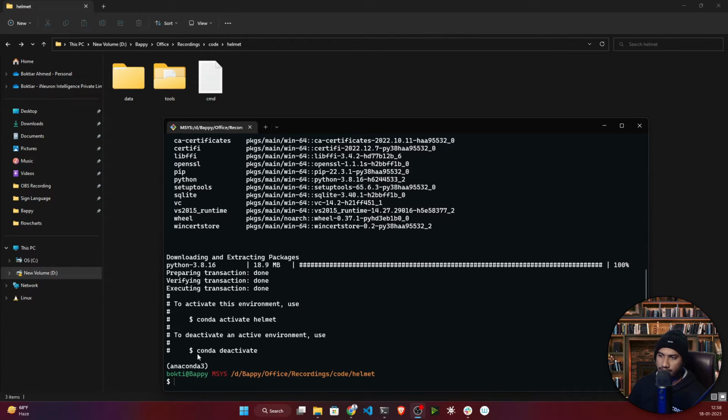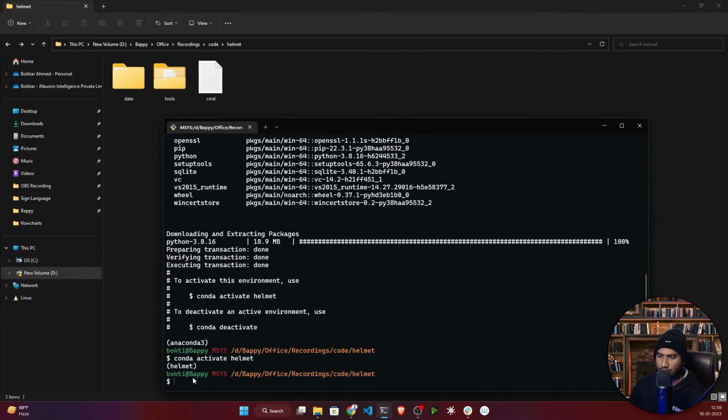So guys, we have successfully created the environment. Now you need to activate it. This is the command: conda activate, and just write helmet. Okay, now it has been activated. Now I will clear the terminal.